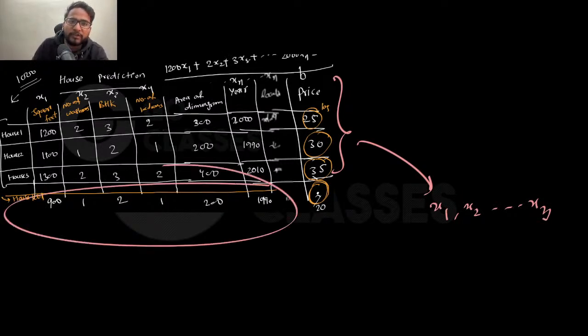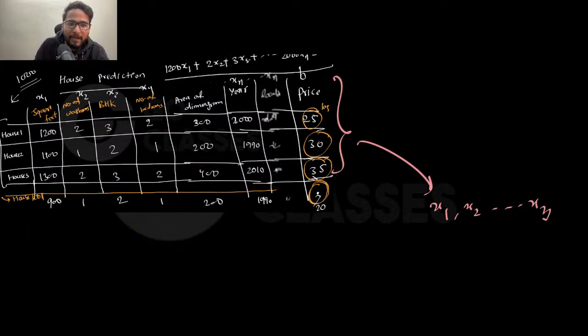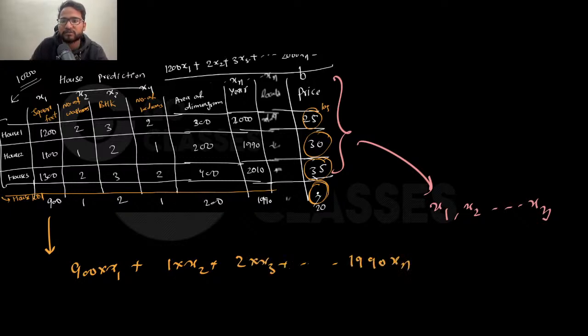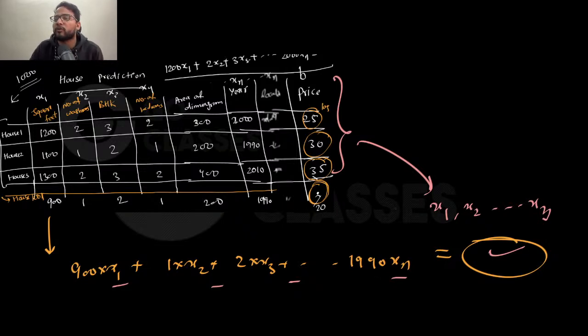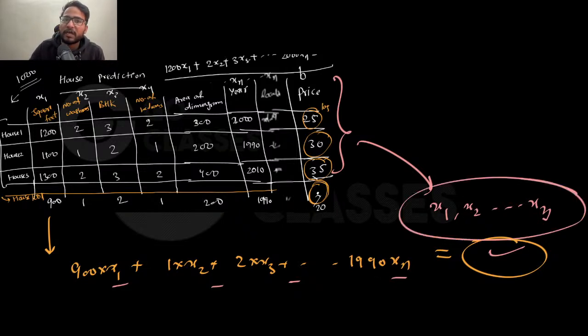If you are coming to me with this new data, I will apply my parameters to you, which means I will give 900 into x1 importance to this, 1 into x2 importance to this, 2 into x3 importance to this, and so on. And similarly 90 into x10 importance to this. Then I will actually calculate it, right? Because I know x1, x2, xn. I know all of these numbers. So based on the previous data, I will find out my parameters, x1 to xn, then if someone new is coming to me, no worries.